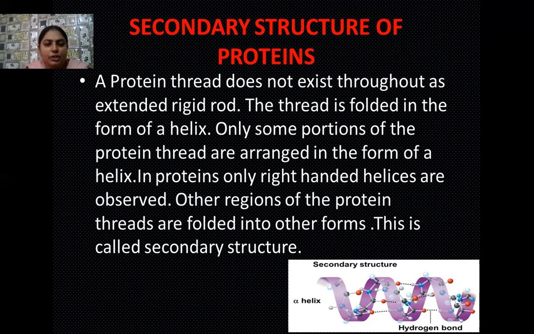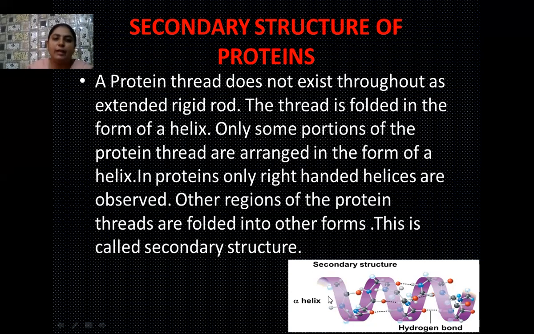Only some portions of the protein thread are arranged in the form of helix. So in proteins, right-handed helices are generally observed. Other regions of the protein thread are also folded into different kinds of forms. So this is called the secondary structure of the protein.